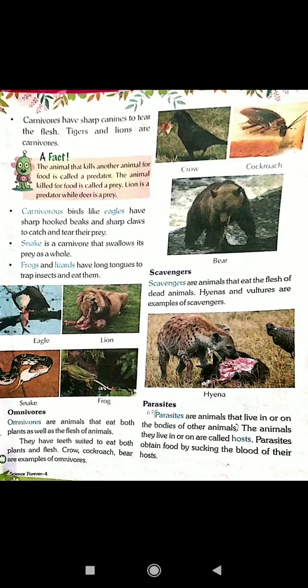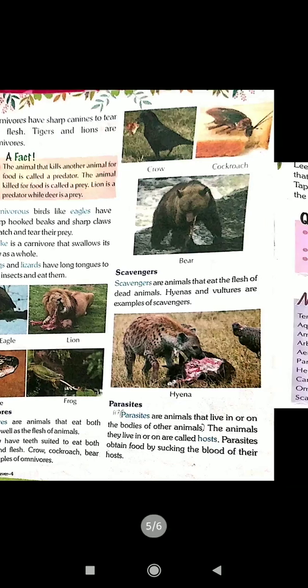Next, parasites. Parasites are animals that live in or on the bodies of other animals. The animals they live in or on are called hosts. Parasites obtain food by sucking the blood of their host.